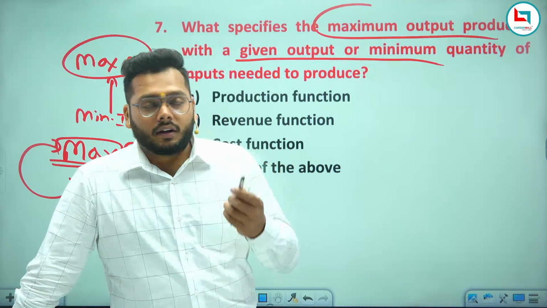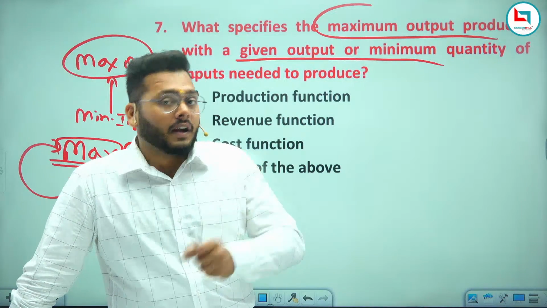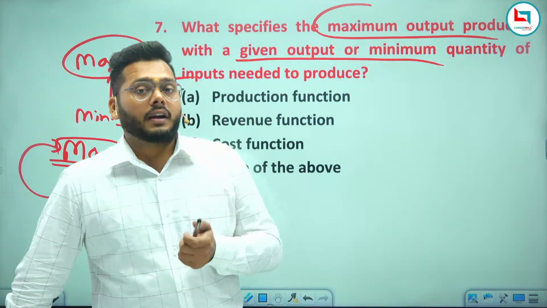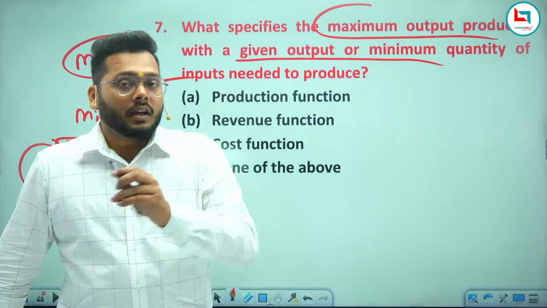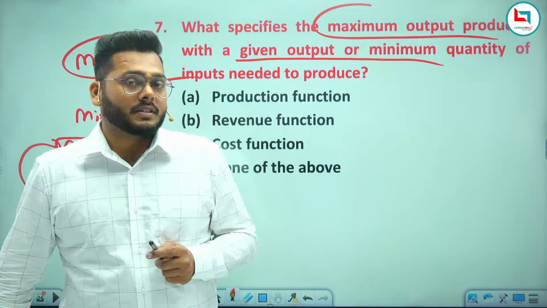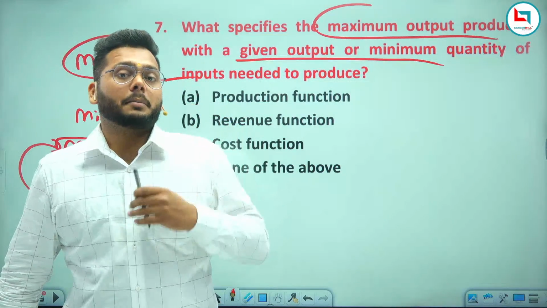Like, now you are spending 10 rupees on the production of a marker; you find out the cost and reduce it to 8 rupees. Still you are getting more profit than previously. So with the minimum cost you are getting more profit, you are getting maximum production.